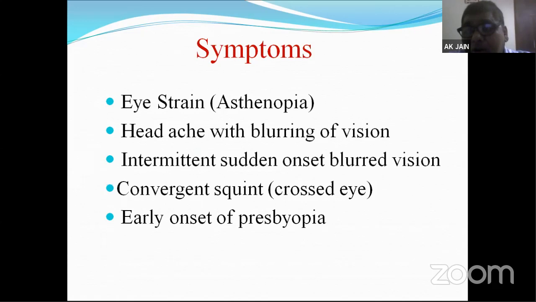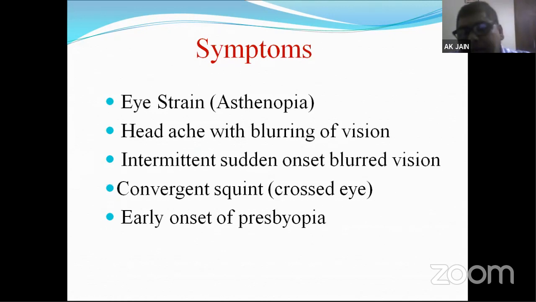There could be early onset of presbyopia. Why? Because over a period of time, that person is compensating the distant vision and the near vision with the help of accommodation. You have already spent your bank account. So the accommodation has been spent, and to see the distance and near object clear over a period of time, the account is empty.